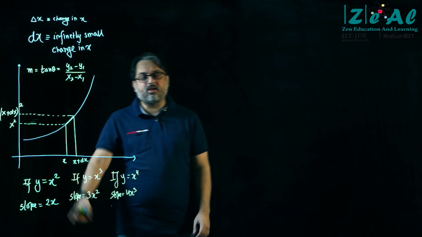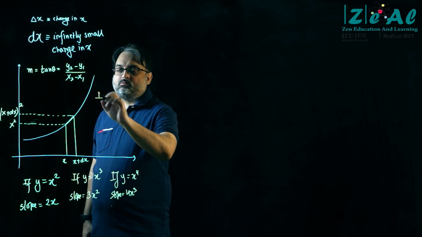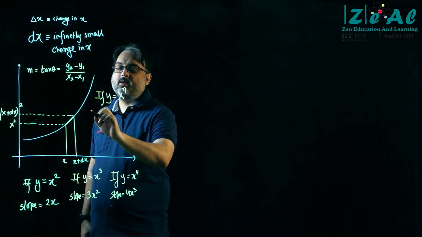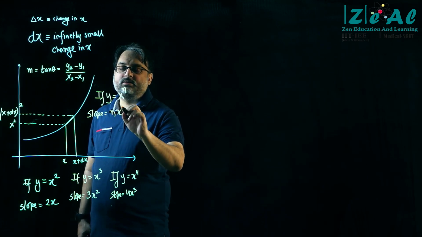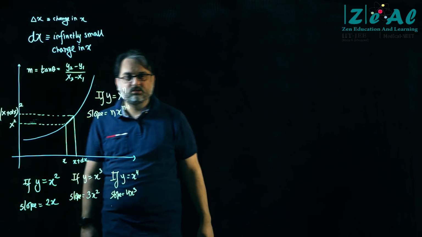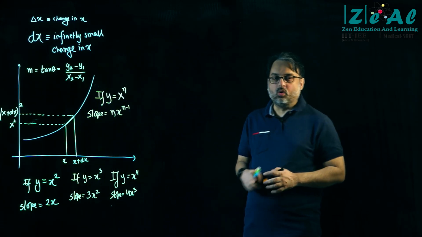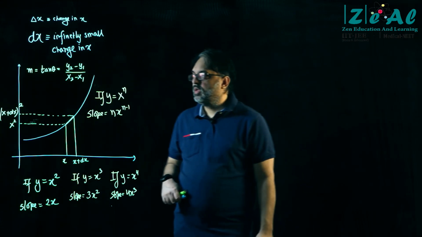And then we generalized what we are seeing here and we said that if y is equal to x power n, then the slope is equal to nx raised to the power n minus 1. Right? Remember, this was called the power rule that we discussed in the last class.